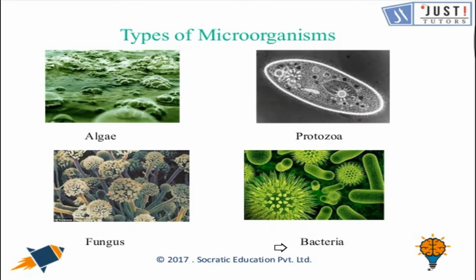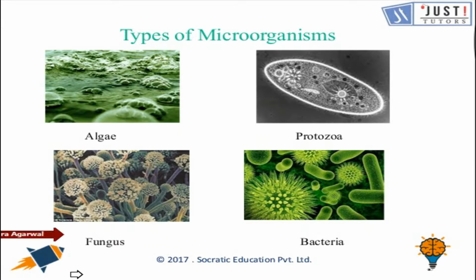So here first of all we have bacteria. Bacteria are prokaryotic unicellular microorganisms that lack chlorophyll pigments. For example, we have lactobacillus that lives in the intestine, which helps us in digestion. So that's a beneficial friend of bacteria. Then next we have protozoa that are eukaryotic unicellular organisms which lack a cell wall. Plasmodium, for example, causes malaria. So that's a foe for us.